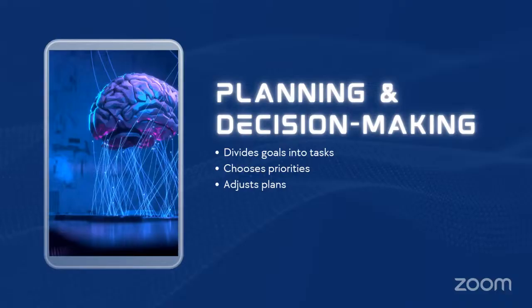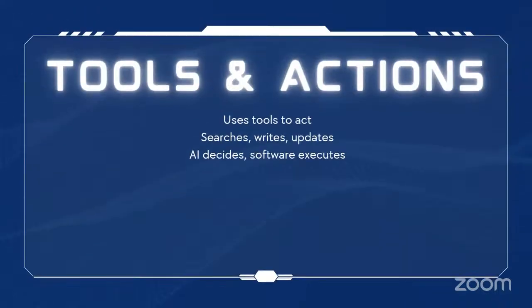Once the plan is in place, the AI needs a way to actually do things. That leads us to the tools. Agentic AI becomes truly powerful when it can interact with the world through tools. Technically, tools act as controlled interfaces between the AI's decisions and real-world systems.